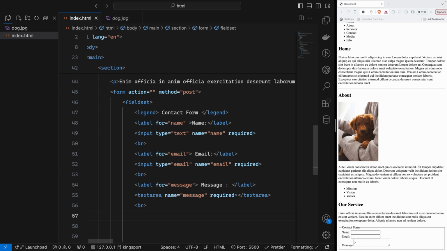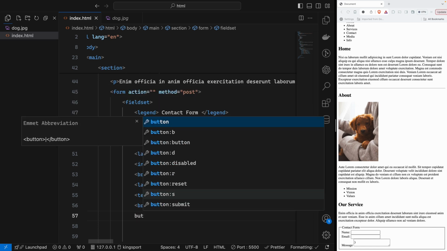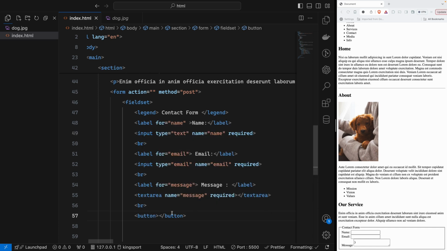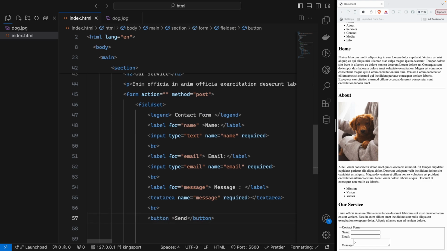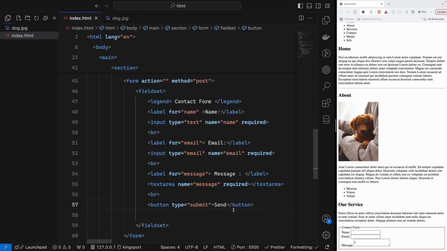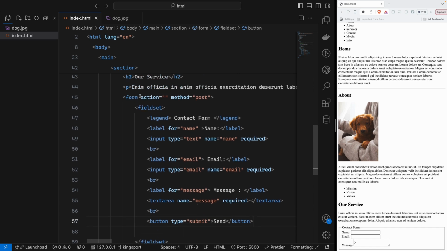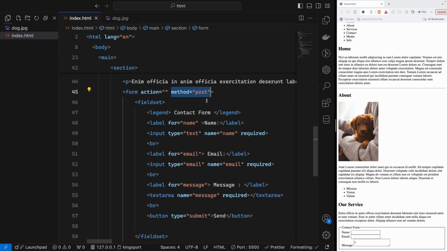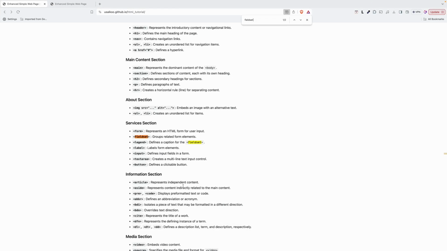After that, I will add another tag called button. In HTML, we can have the button tag as well. So it will have a value like send inside the tag, and type will be submit. So by using that button, it will tell the form, hey, I am sending, so make the action to the server, and the request will be post. So perfect. We will do it like this. Okay, and this is pretty much about the contact form.